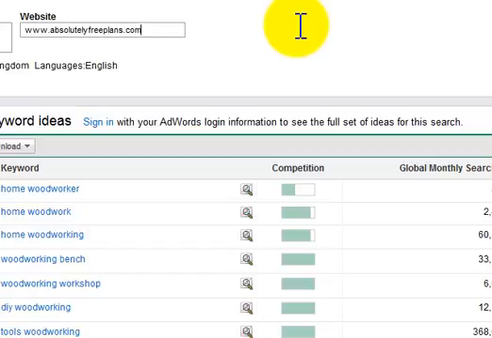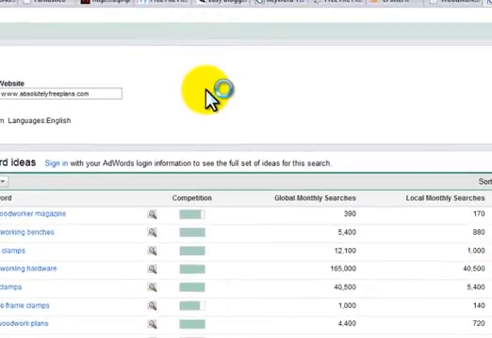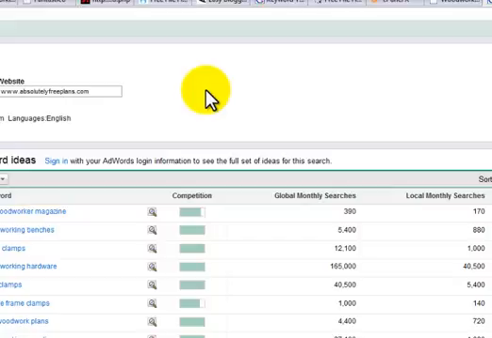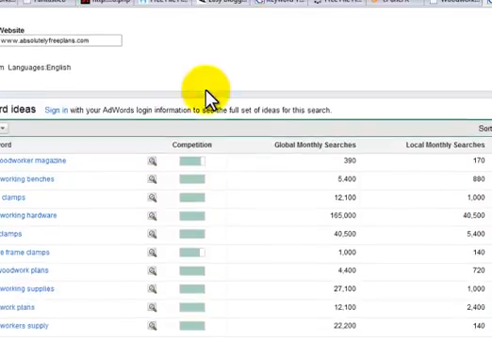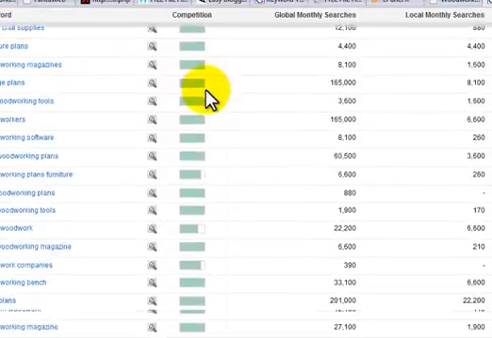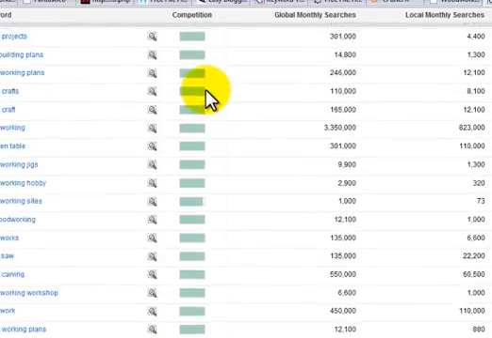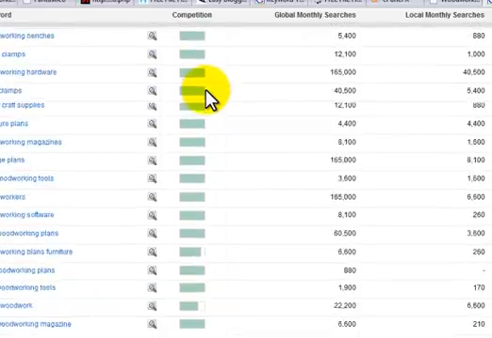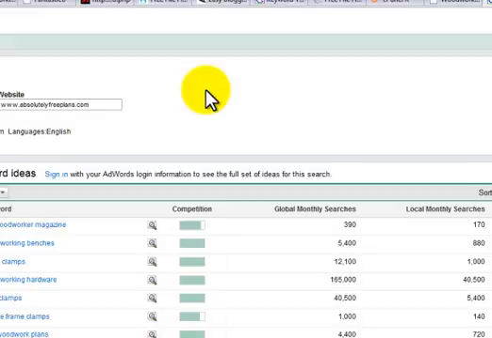freeplans.com. Then we hit the search button. So you can see now these are the particular keywords that www.absolutelyfluidplans.com is using. Okay, now you can see his keywords, all the keywords that appear on his site, and this is what we're going to do. We're going to do it for the number one.